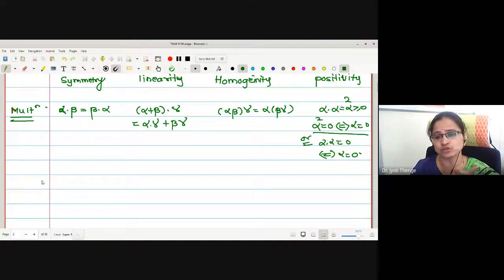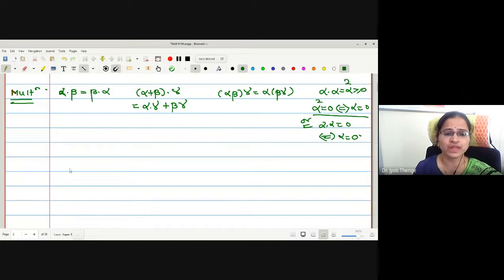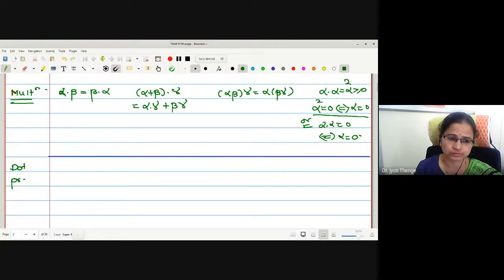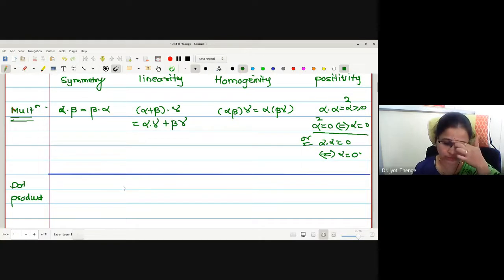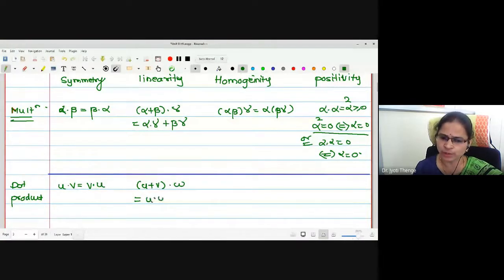Now this concept of usual multiplication was later extended to the dot product. Let us see what the properties of the dot product are. Symmetry of the dot product: u, v are the symbols I will use. U dot v, is it v dot u? Yes, the dot product follows the same property. What about linearity? If I write u plus v dot product with w, can we write u dot w plus v dot w?